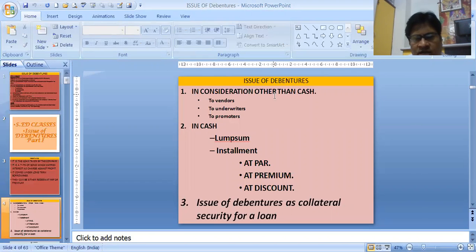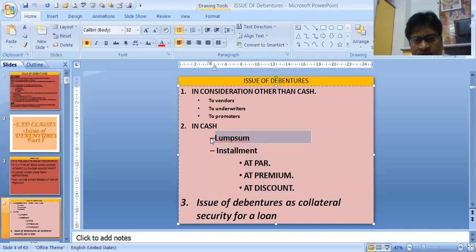So these are the ways by which we will issue the debentures: in consideration other than cash, to vendors, to underwriters, to promoters. In cash, there is lump sum as well as installment. And both in lump sum and installment, it is at par, at premium. Even at discount, we can issue the debentures, which was not there in case of shares. Reissue of shares at discount was there. And the last one, issue of debentures as collateral security for a loan. Okay, let's start with the first one, in consideration other than cash.